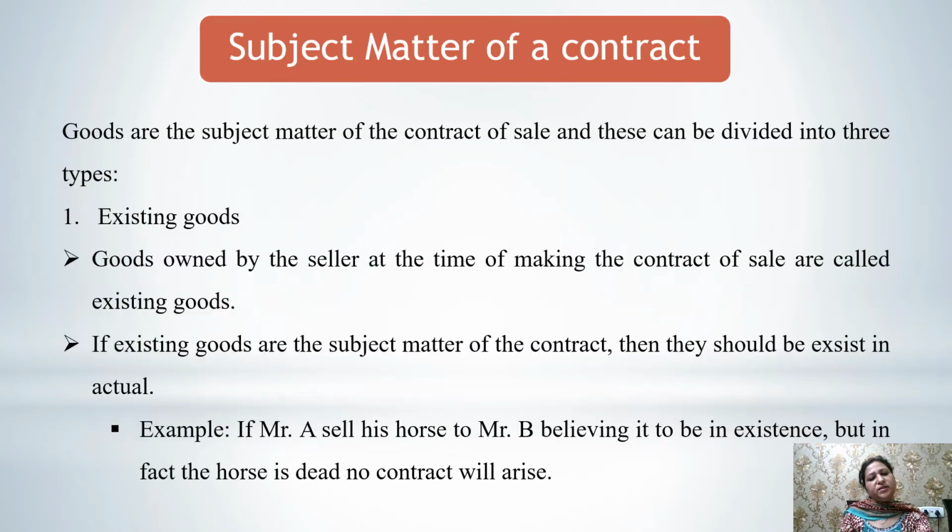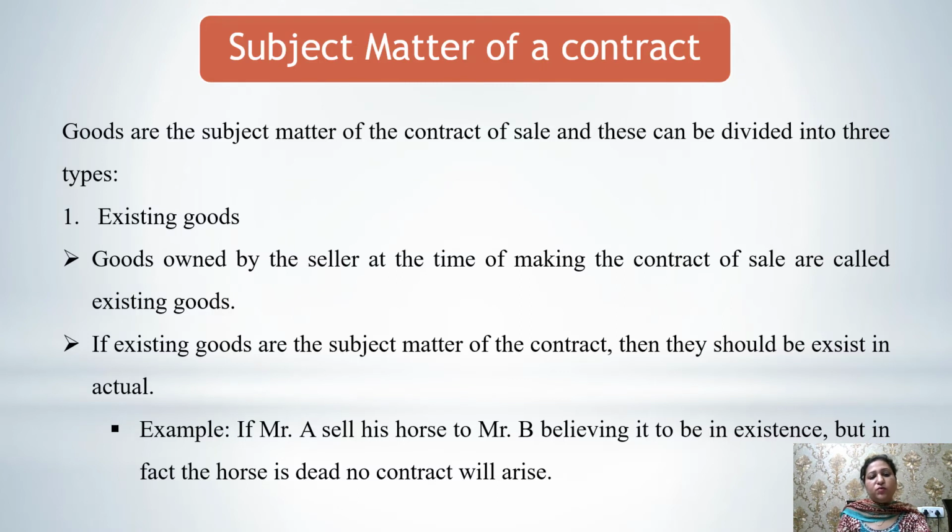Now, let's discuss the last part of the presentation, that is the subject matter of a contract. When we say the subject matter, that means we are talking about the goods. Here, under this contract, goods can be divided into three categories. One is the existing goods.